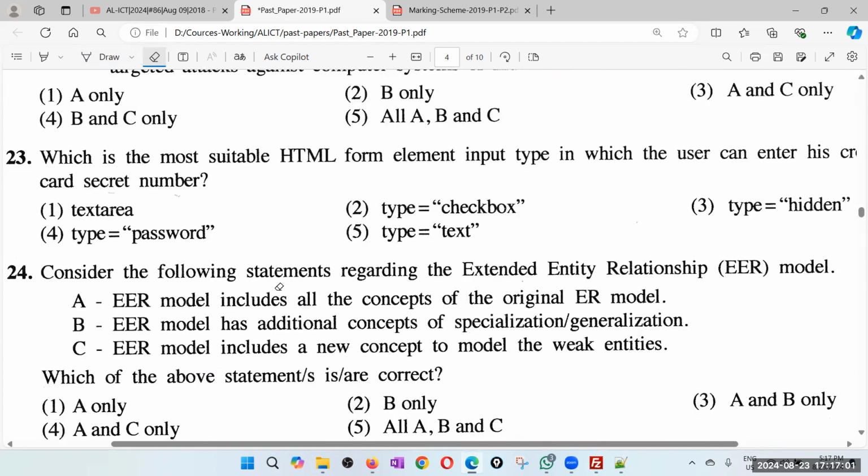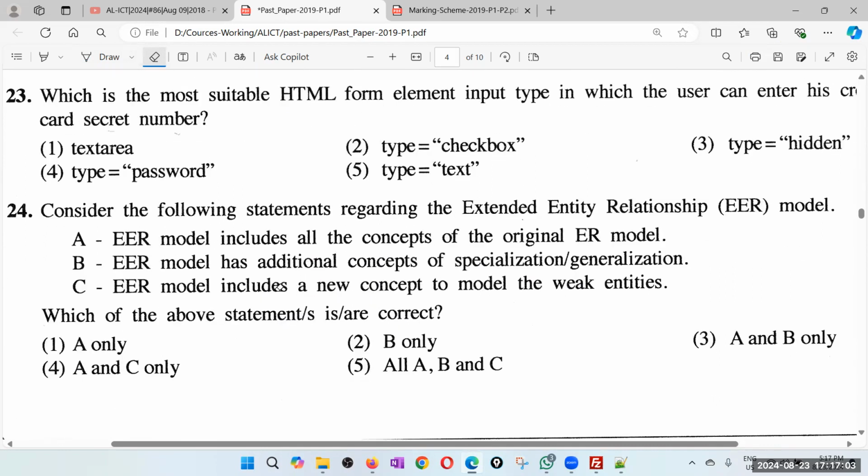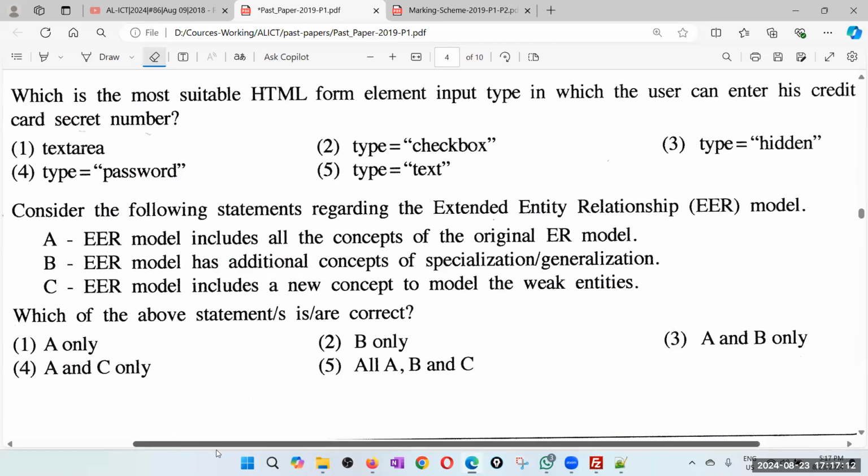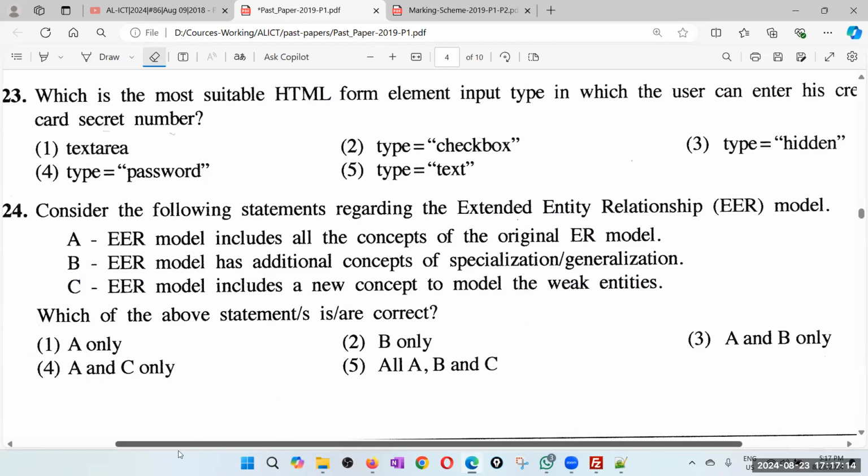Right. 23. Which is the most suitable HTML form elements input type in which the user can enter his credit card secret number? If it is a secret number, secret numbers are not supposed to be displayed on the screen. So therefore, I'll not go for text area. Checkbox is not going to work anyway. The hidden means the field is not shown.